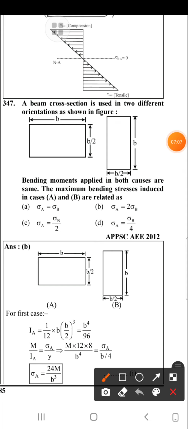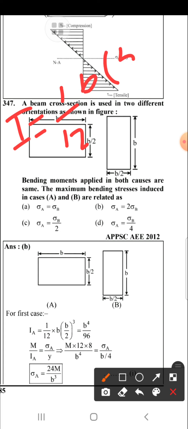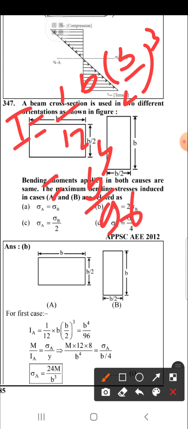Here I is equal to 1 by 12 into b into (b by 2) cube. That implies we get b power 4 by 96.